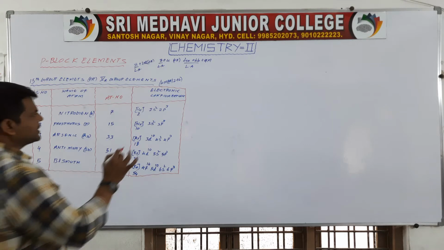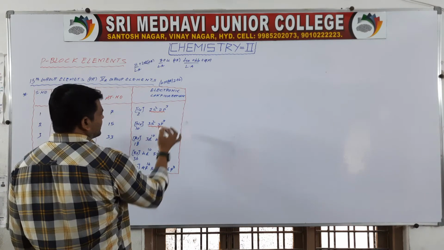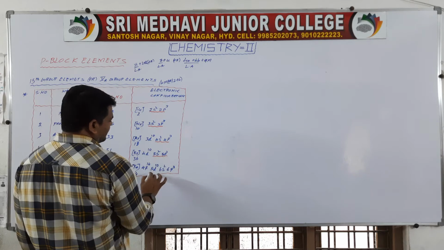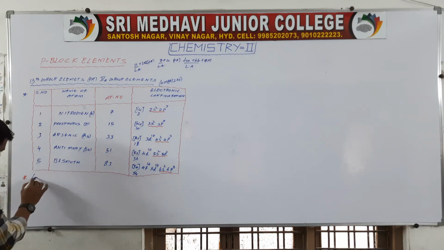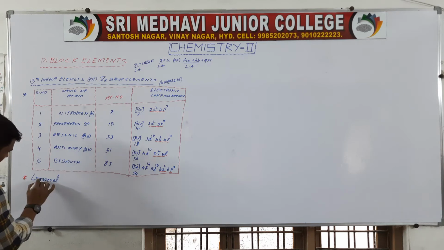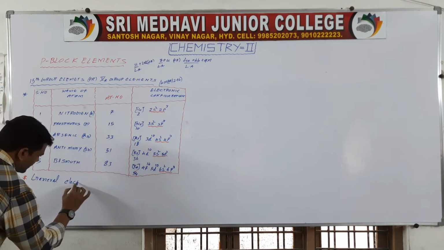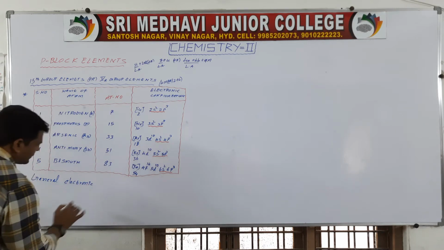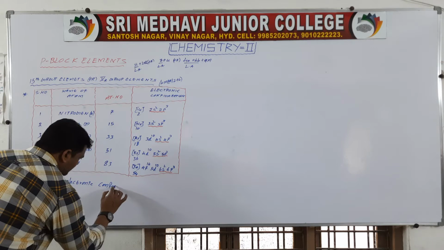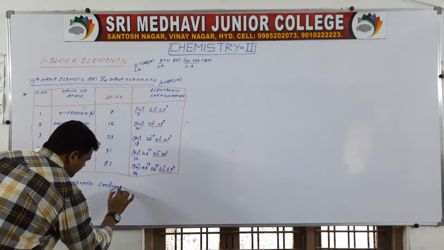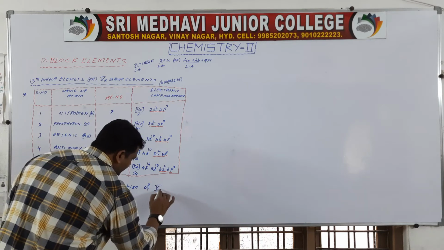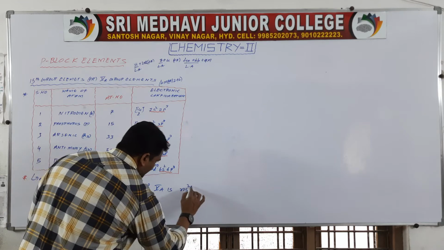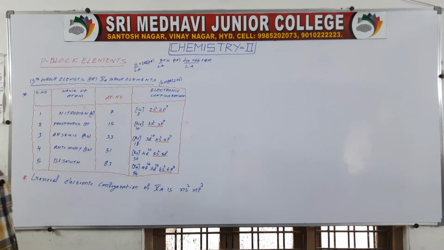Okay. So if you see 2s2, 2p3, 3s2, 3p3, 4s2, 4p3, 5s2, 5p3, 6s2, 6p3, we may consider that as the general electronic configuration of fifth A, which is ns2 np3.